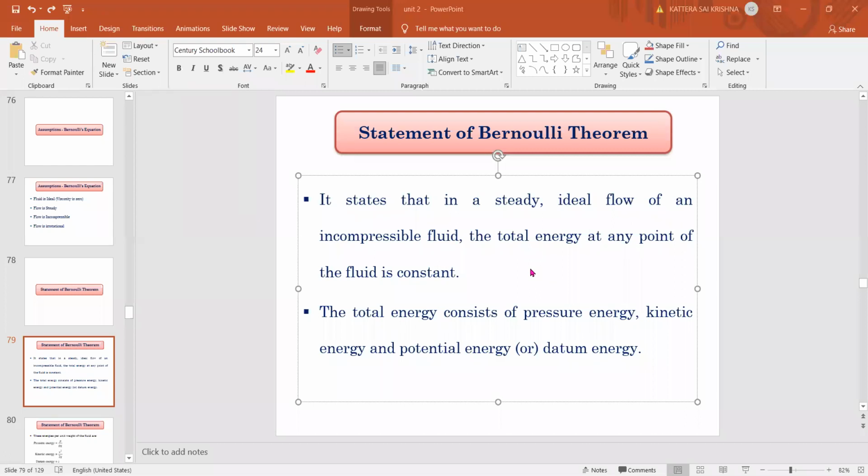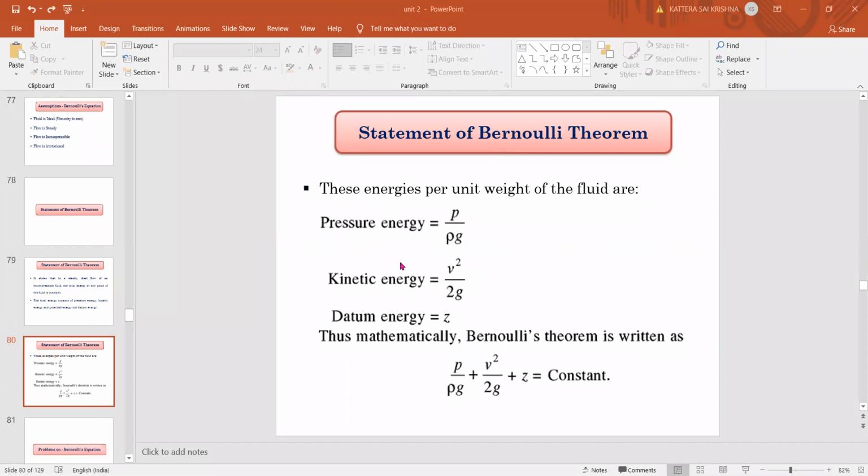Bernoulli statement, which states that in a steady ideal flow of an incompressible fluid, the total energy at any point of the fluid is constant. In total energy, we have three: pressure energy, kinetic energy, and datum energy. Pressure energy is P by rho g, kinetic energy is V square by 2g, and datum energy is Z.